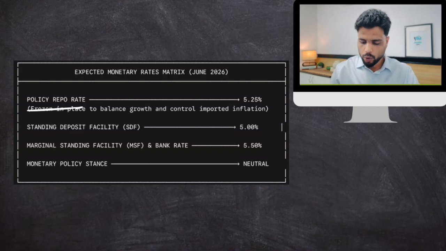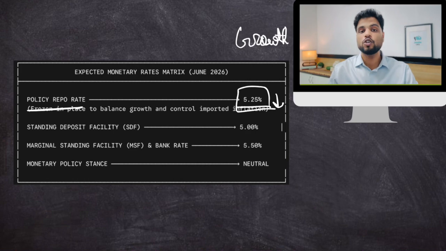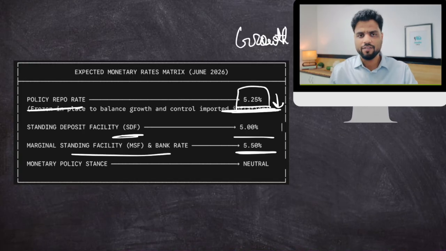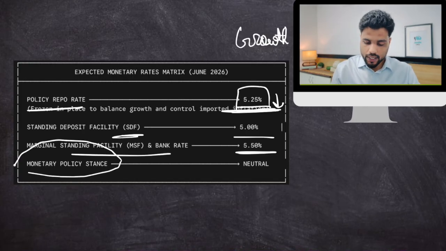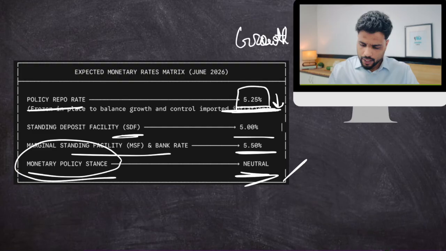So the current situation is that policy repo rate is at 5.25%. And earlier people had projected that RBI is going to reduce that to boost growth. But now inflation is looming large, so it will be kept unchanged. The standing deposit facility is at 5%, MSF rate and bank rate at 5.5%, and RBI's monetary policy stance is neutral. You see, monetary policy stance is of three types.